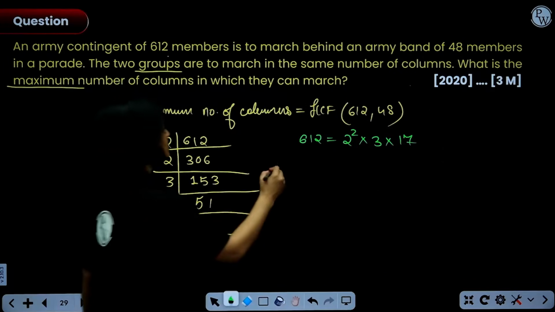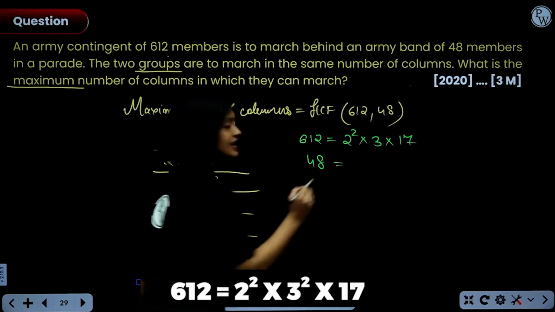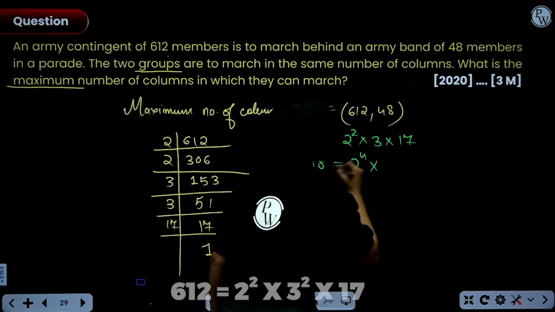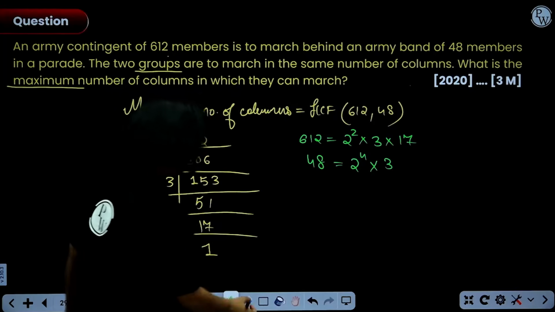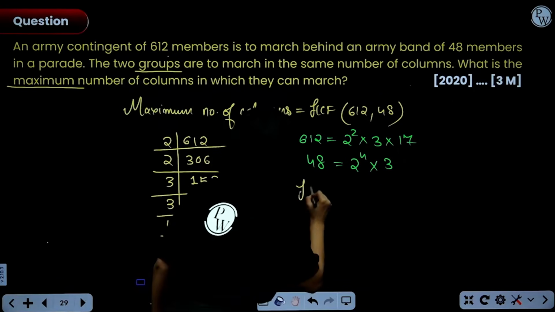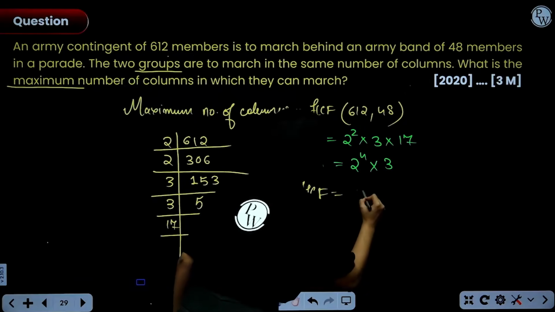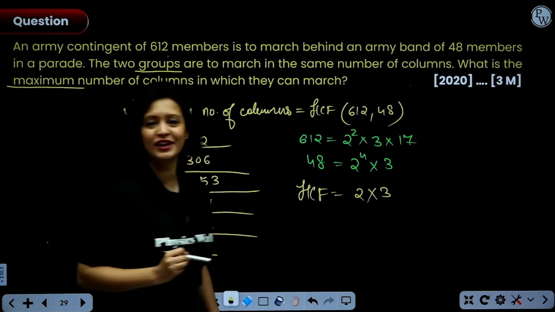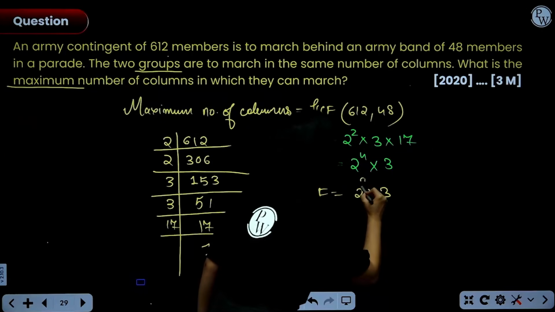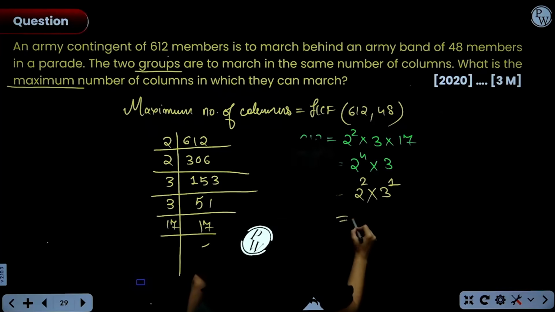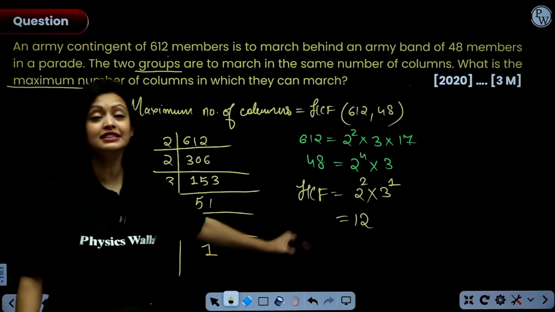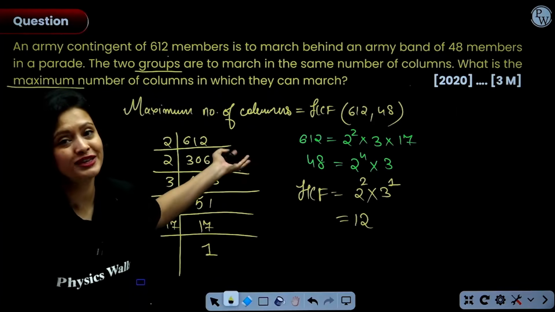Now, let's prime factorize 48 directly because 48 is 16 into 3. So you can write it as 2 raised to power 4 into 3. Right? Now, what are the common factors here, common primes basically? So, common primes are basically 2 and 3. So, 2 into 3, everyone. Now, what is the smallest power here for 2? It is 2, and for 3 it is 1. So, finally, you get the answer as 12. Right? So, that means that the maximum number of columns here would be 12.